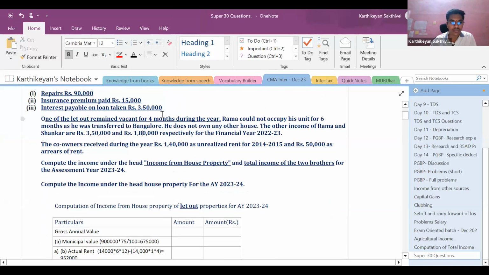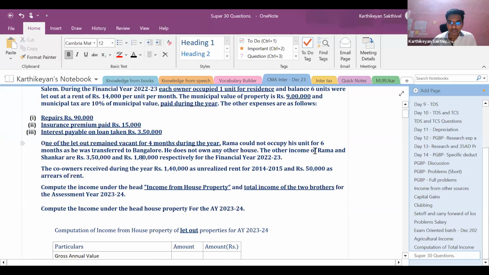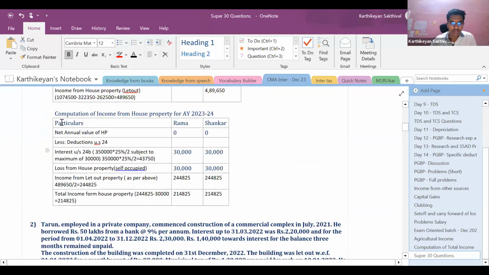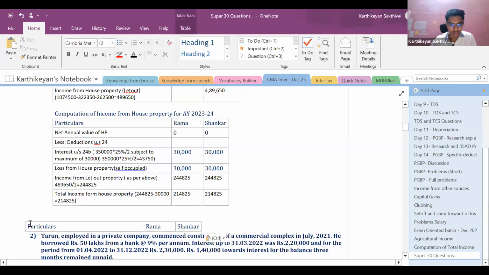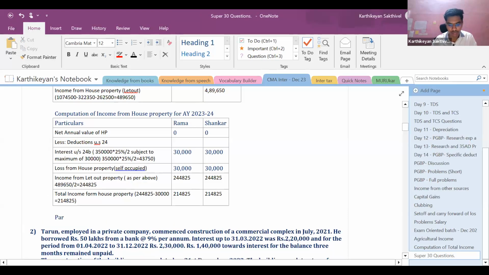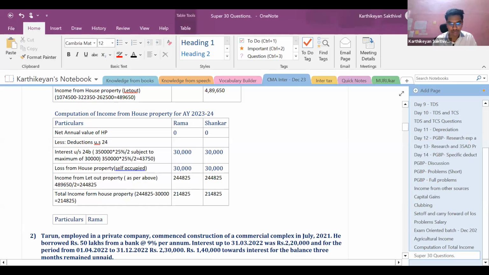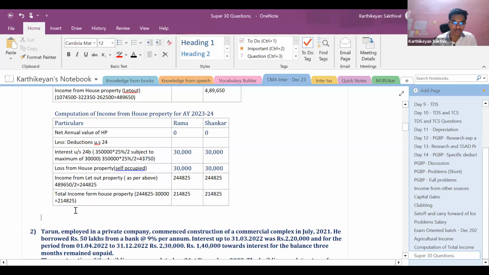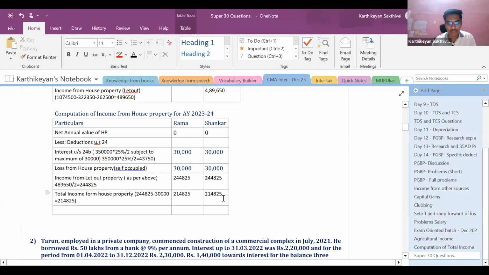So to this we should add the other income, to find out the total income of the assessees. I will just add it here itself. Yeah. So this is going to be my total income from house property.